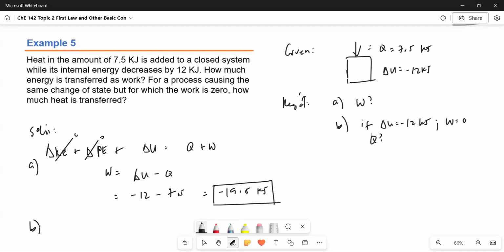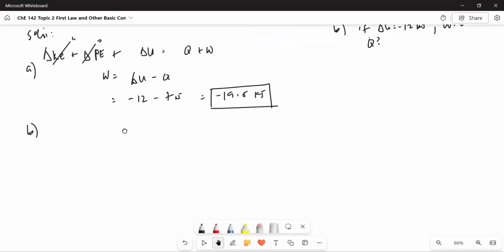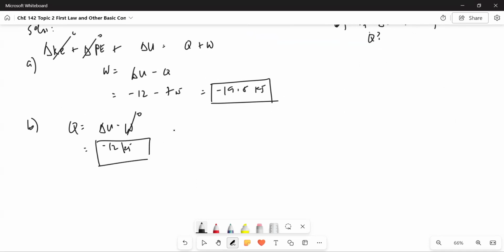For letter B, we're being asked for Q if delta U is the same and W is 0. So using the same energy balance, we now isolate Q on one side of the equation. My work is 0 and delta U is negative 12 kilojoules, and this is the answer. That's it for example 5.